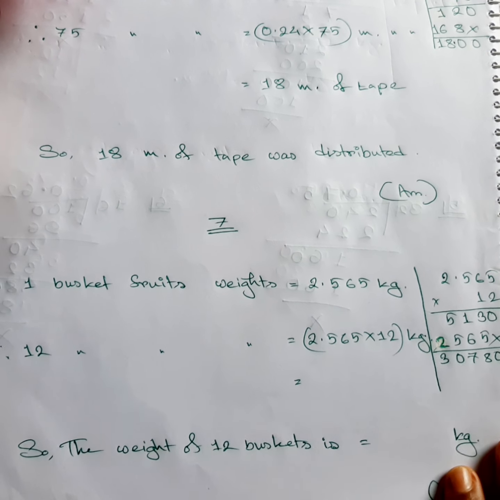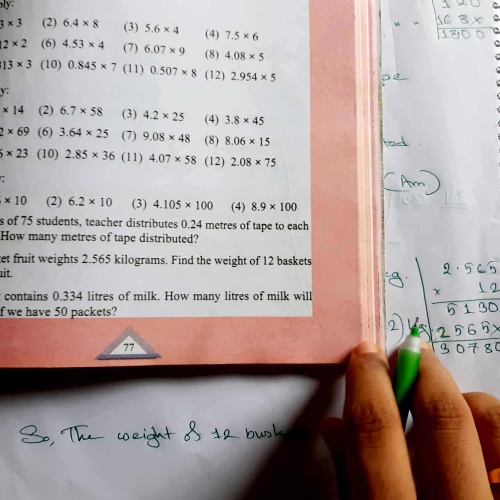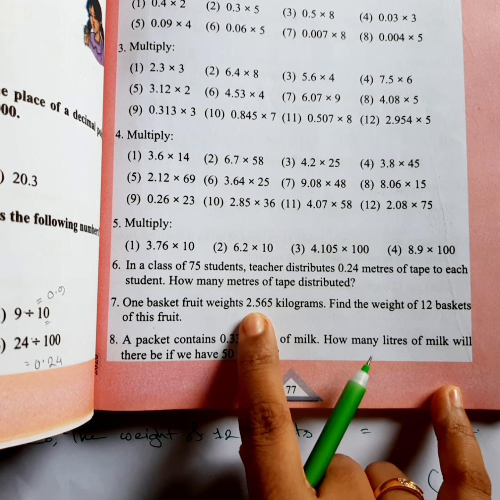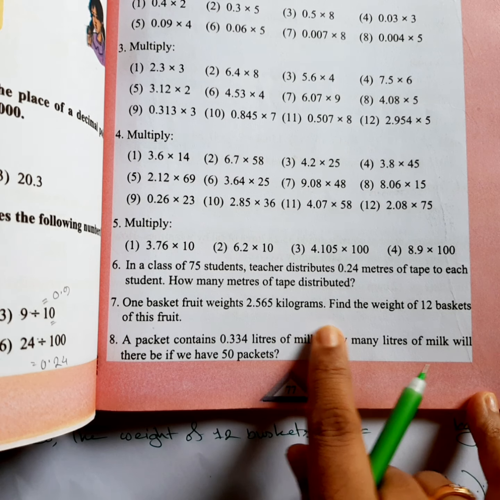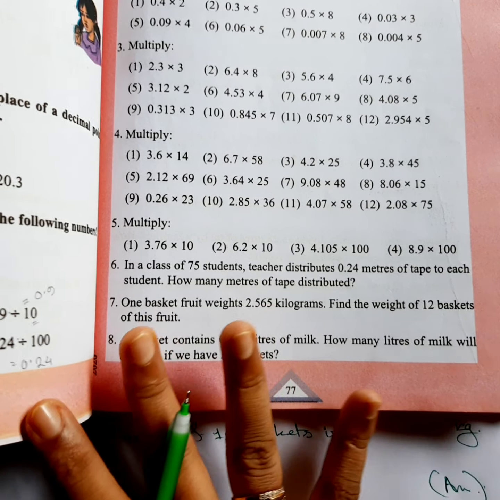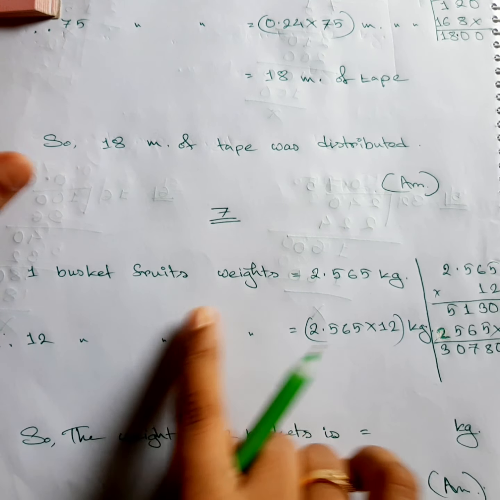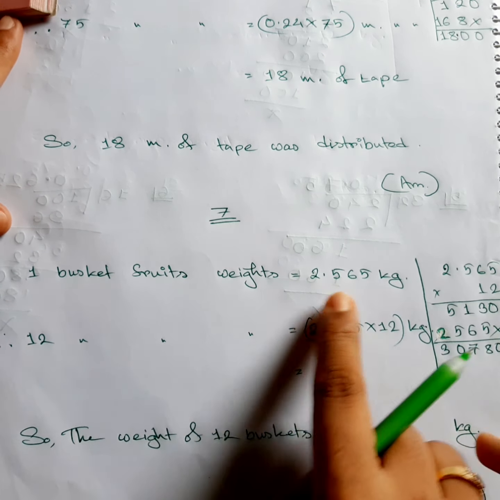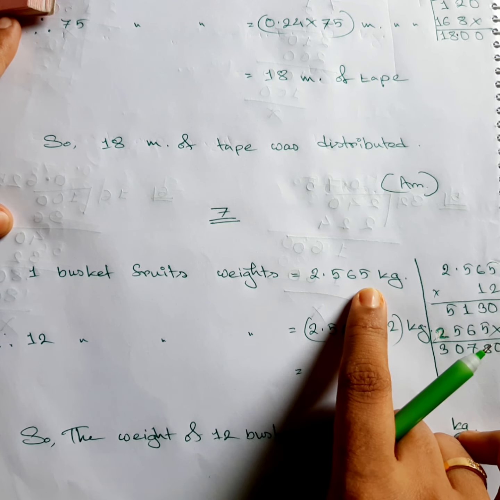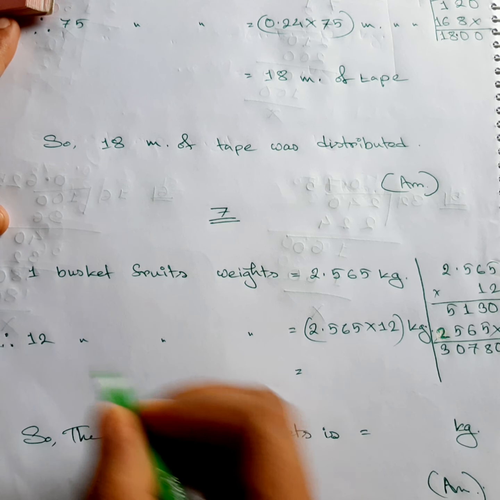The second one is number 7. I hope you are taking your book with you. Number 7, they say that one basket of fruit weighs 2.565 kilograms. Find out the weight of 12 such fruit baskets. Okay, so let's see. One basket of fruit weighs this much, 2.565 kg. That means for 12 baskets it will be more.